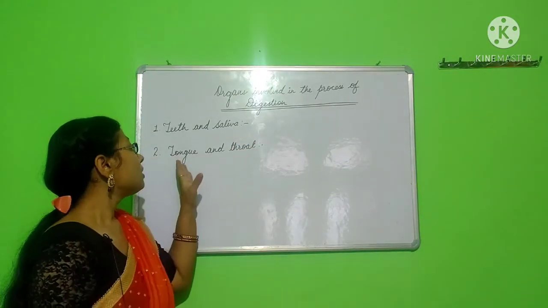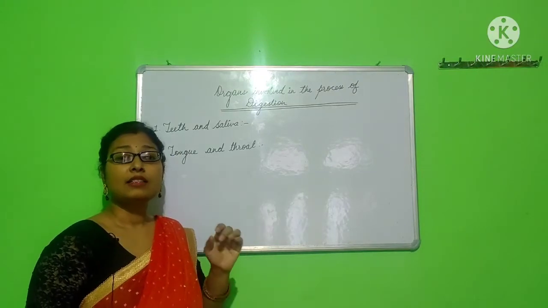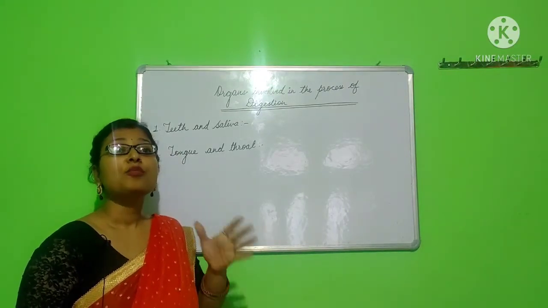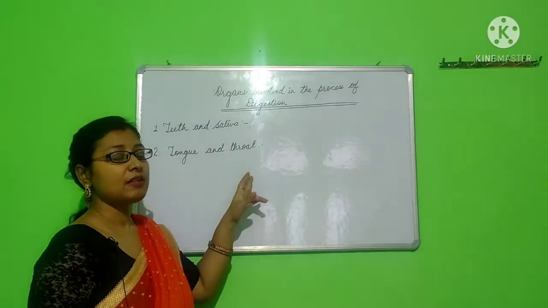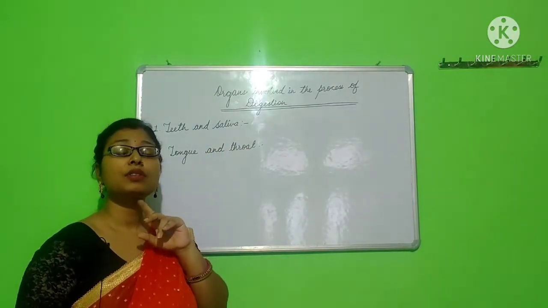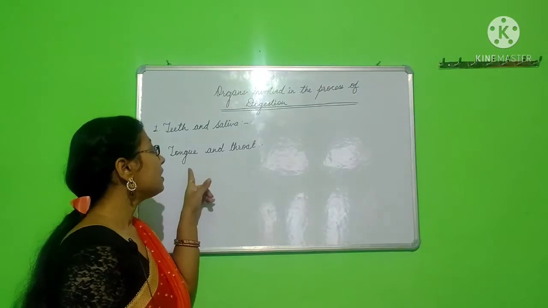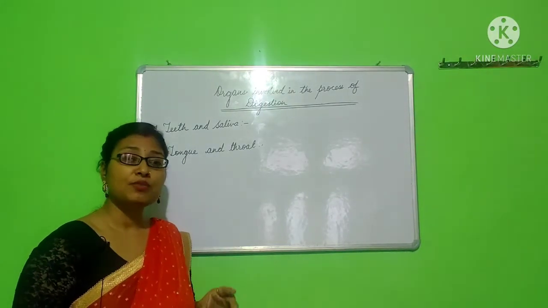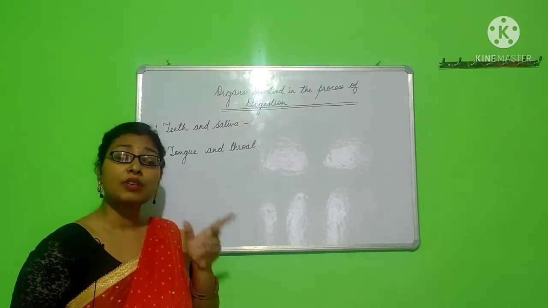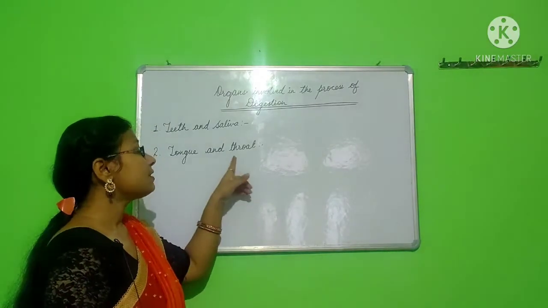The tongue has strong muscles that push the chewed food, which is mixed with saliva, to the back of our throat. The tongue pushes the food particles that are mixed with saliva to the back of our throat. And what does the throat do?